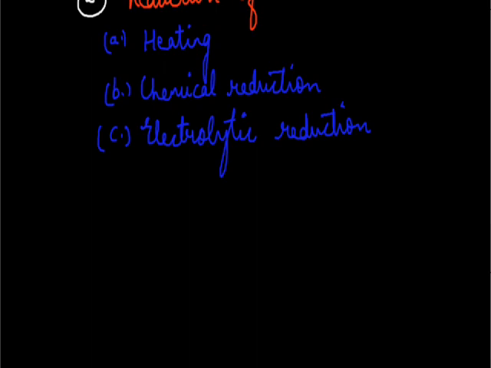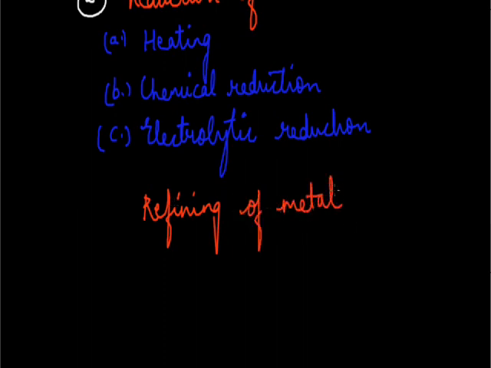Till step 3rd we have obtained the metal, but this metal is very rough metal, or you can say it is very crude metal. We have to do the refining of metal, that is, metal has to be refined. So the next step involves refining of metal. This is the last step, it is the 4th step. Now how can the metals be refined?